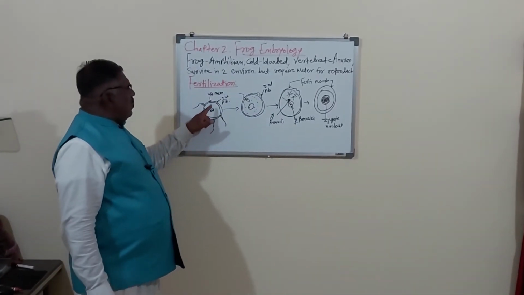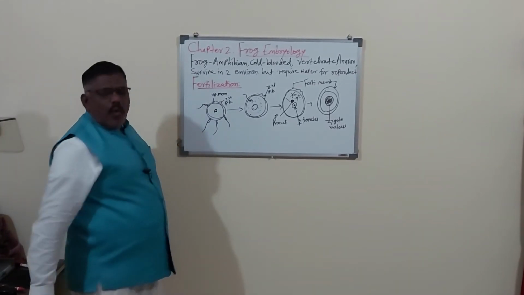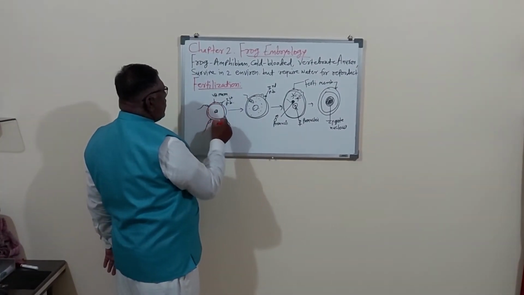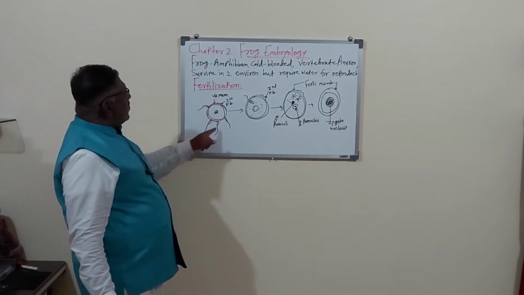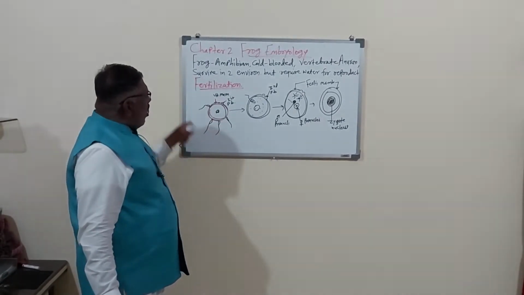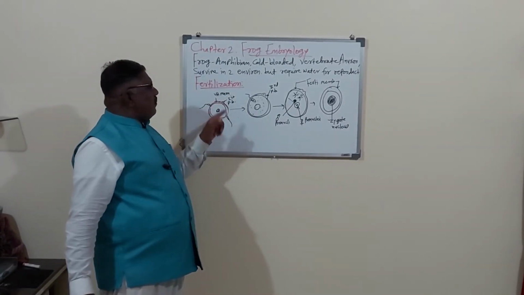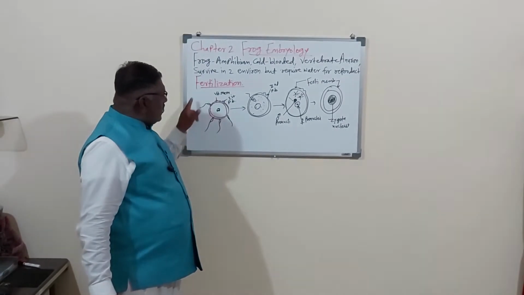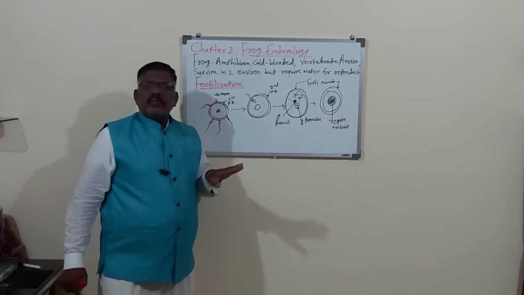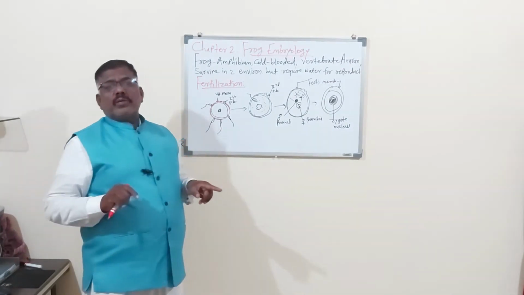This rounded one in the figure is the ova. The red color is the ova, and the black color is the sperms. A large number of sperms from all sides are trying to puncture the vitelline membrane and enter inside the ova. Sperms have the acrosome on their body.